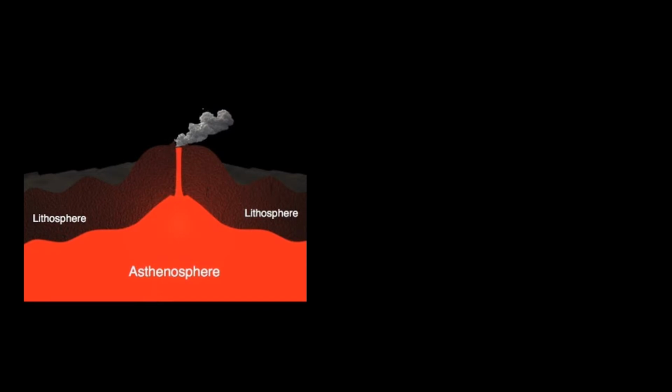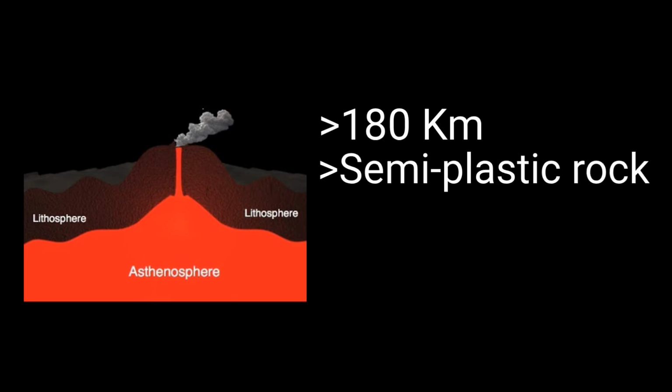The asthenosphere is the Earth's third thinnest layer and is approximately 180 kilometers thick. The asthenosphere is located in the upper mantle directly below the lithosphere. This layer is composed of semi-plastic rock. The temperature of this layer is 2,336 degrees Fahrenheit and its density is 2.7 through 3.3 grams per centimeter cubed.